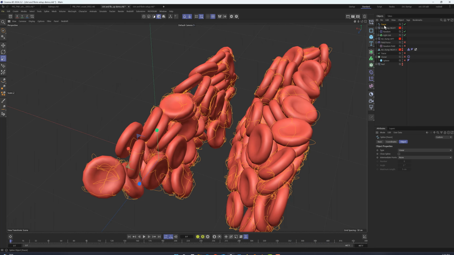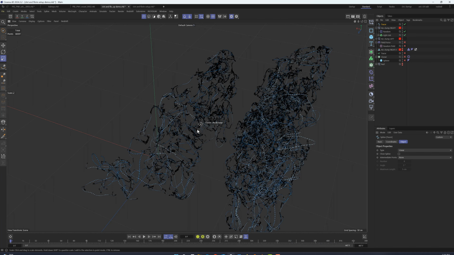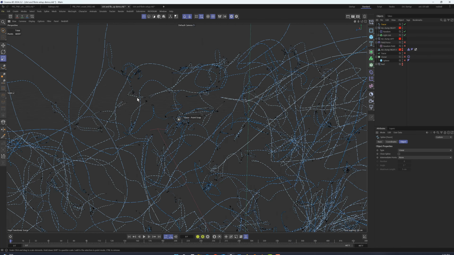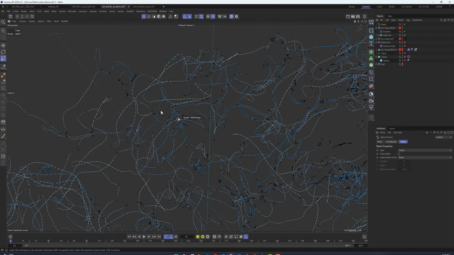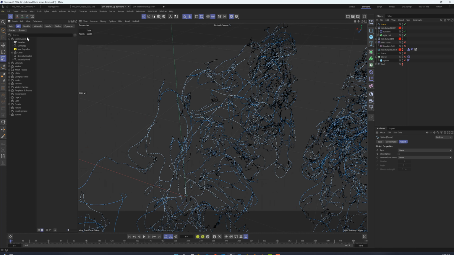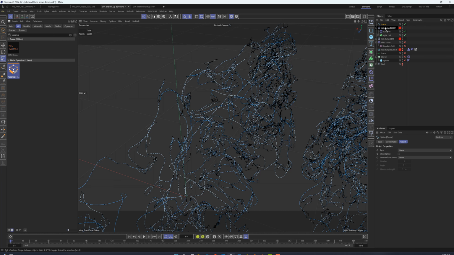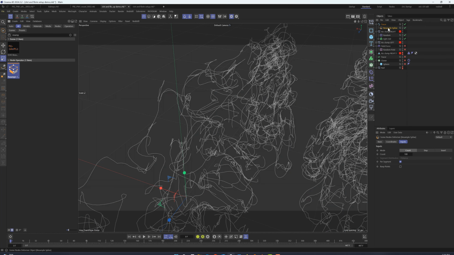Next, let's make the fibrin spline move a bit. If we go into point mode, we can see that there's a lot of points. We can reduce that point count very quickly in Cinema 4D 2024.2 or later by looking in the asset browser and searching for the node operator called Resample Spline. Place this node operator as a child of the spline and start reducing the count value.